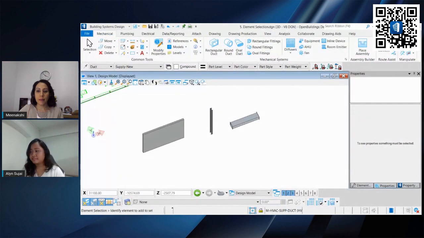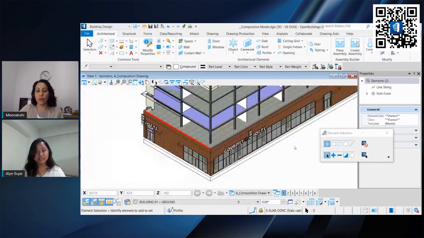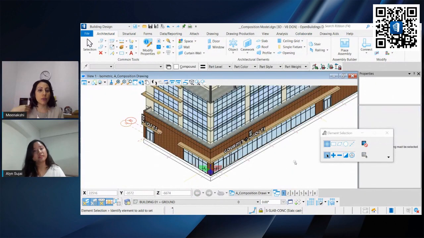And lastly, I think you were going to show what dynamic views are and how you can set up your design documentation. Yes. So we'll go back to this composition model that we have right here. In Open Buildings, what we encourage and promote is dynamic models, which means that your 3D model, your drawing, and your sheet models are all linked.